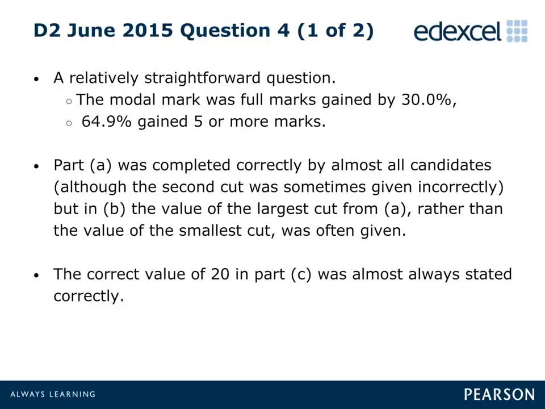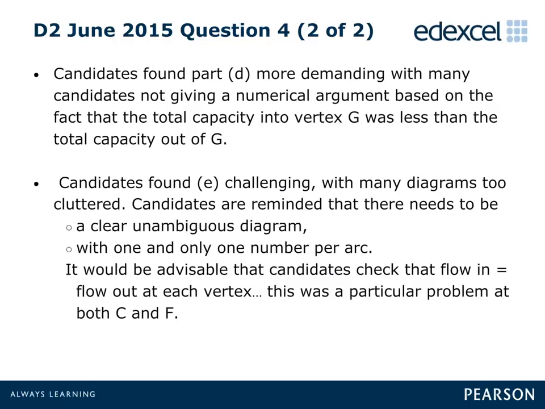The flow along SB was almost always given correctly as 20 in Part C. Part D required candidates to explain why the two arcs, GF and GT, could not both be saturated, and many found this the most demanding part of this question.